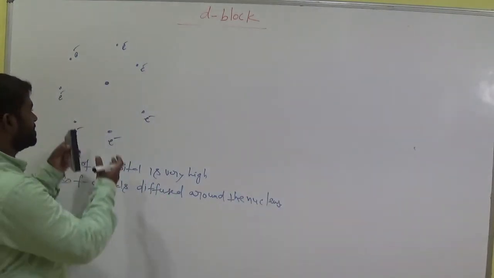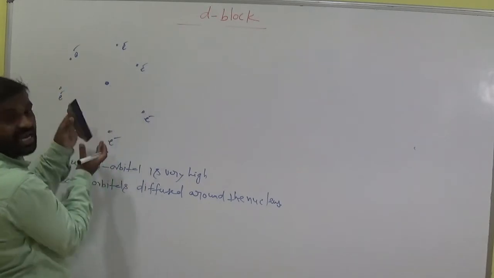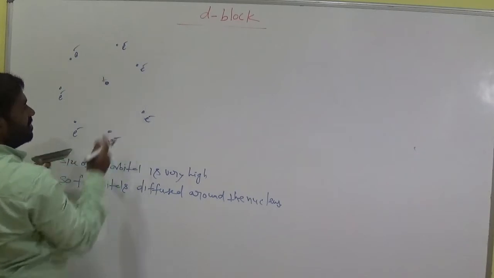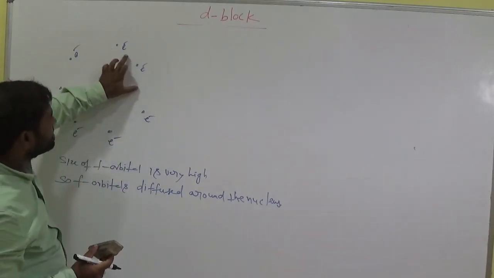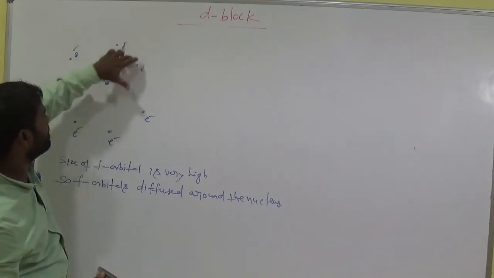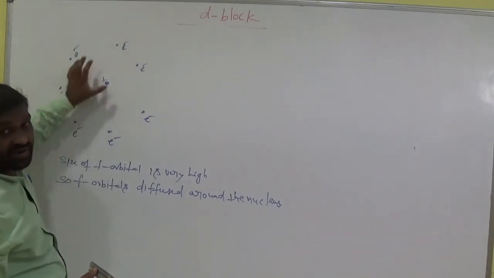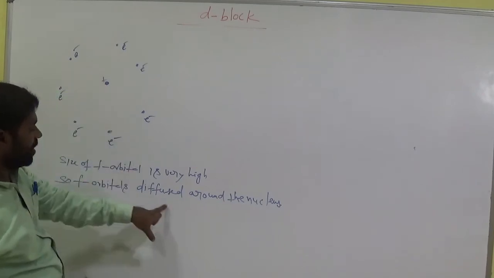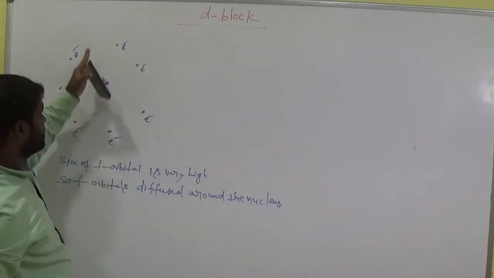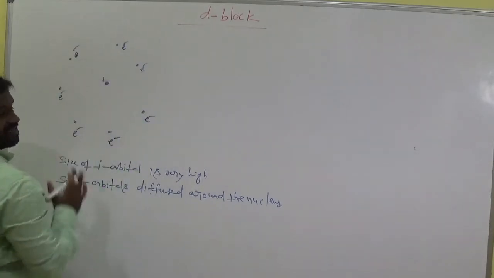Diffused means these f orbitals and their electrons are arranged far from each other around the nucleus. So there is much distance between the electrons around the nucleus. There is so much gap between electrons around the nucleus. That is called diffused here. So they are arranged in different arrangements and far from each other. Okay. Clear?